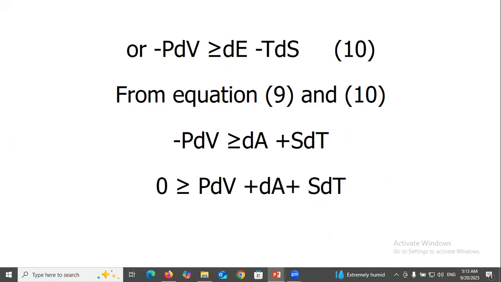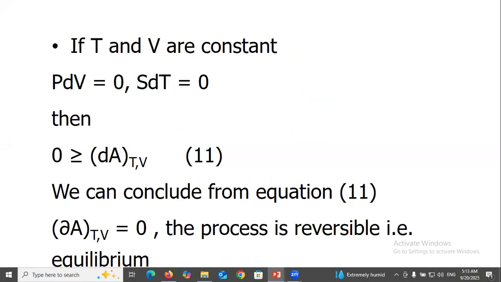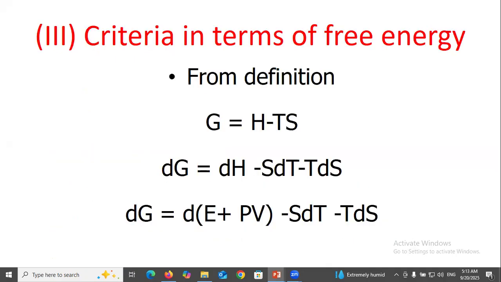From equations 9 and 10, minus PdV greater than dA plus SdT. So 0 greater than PdV plus dA plus SdT. If T and V are constant, PdV equals 0, SdT equals 0, then (dA)_T,V, equation 11. We can conclude from equation 11 that (dA)_T,V equals 0, the process is reversible, that is equilibrium.